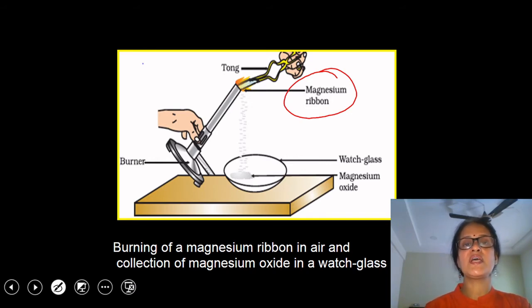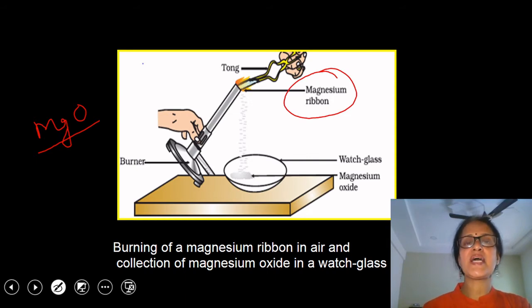What's the reason for cleaning a magnesium ribbon before burning with a sandpaper? Reason is that magnesium combines with oxygen of air and a layer of magnesium oxide is formed on the surface of magnesium ribbon. This layer of magnesium oxide hinders the burning. So because of the presence of this magnesium oxide layer on the surface of magnesium, smooth burning of magnesium ribbon cannot take place. So to avoid this, we have to clean magnesium ribbon using a sandpaper before burning.